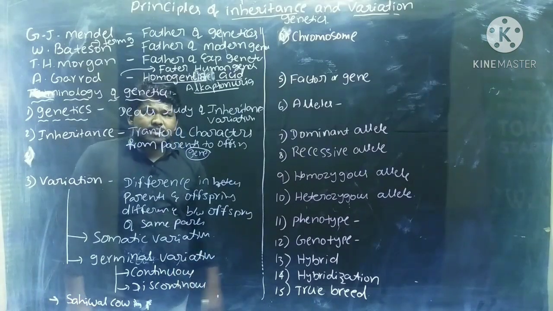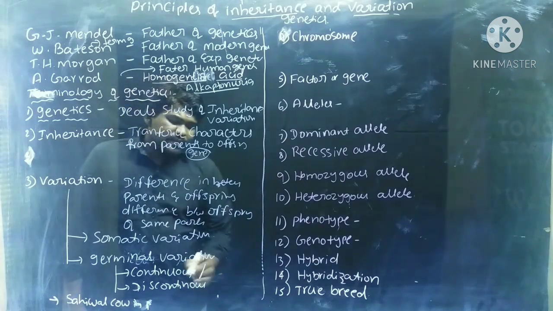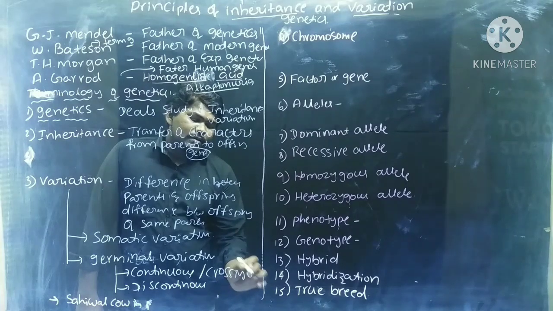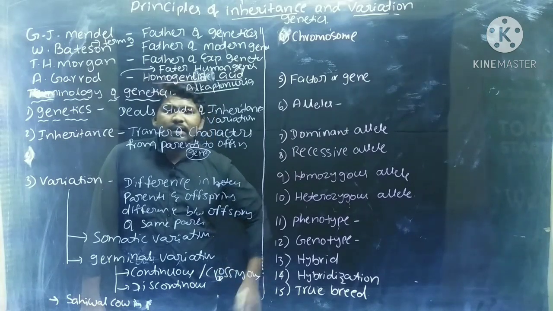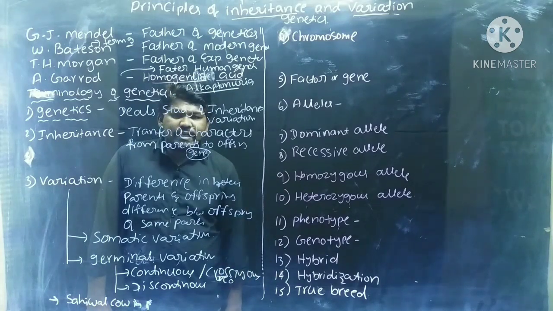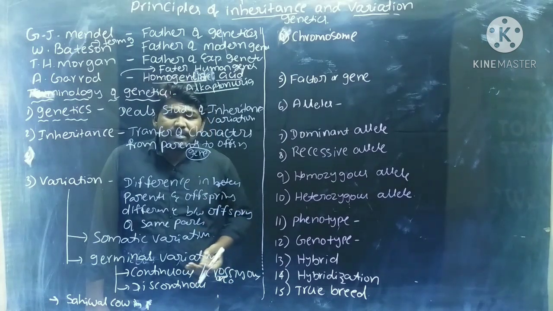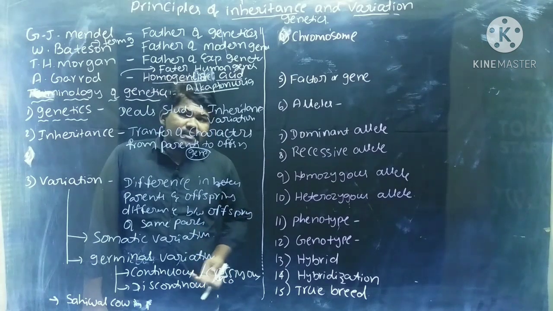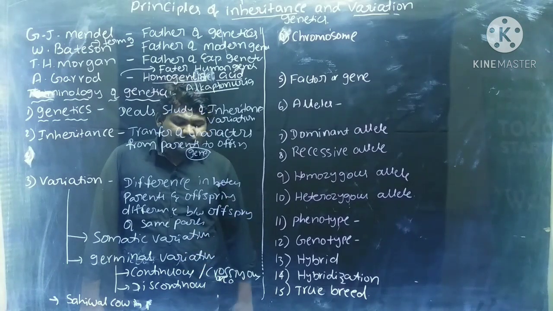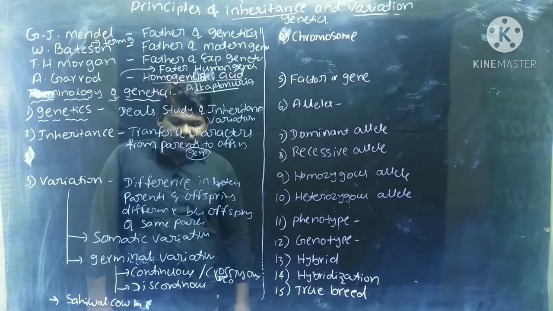Continuous variations occur continuously. The continuous variation is because of crossing over during the formation of gametes, or because of recombination. What is recombination? There is an exchange of genetic material in between the non-homologous chromosomes, which is called recombination. There we can see the variations in germ cells. Hence, that is continuous variation.